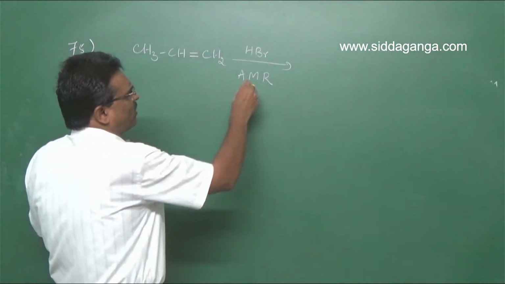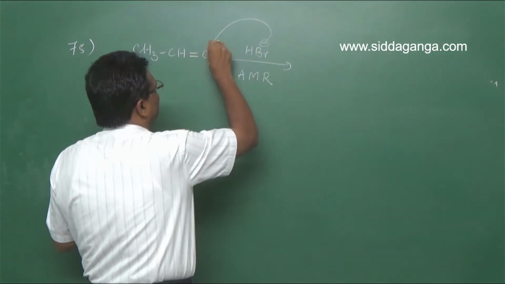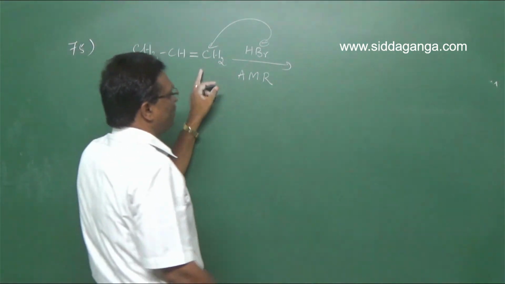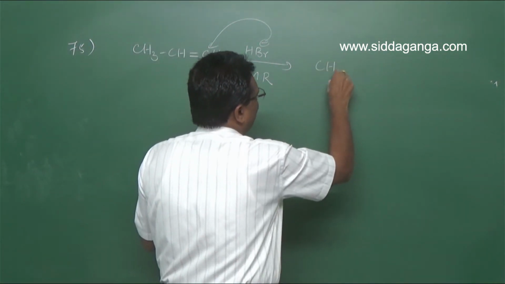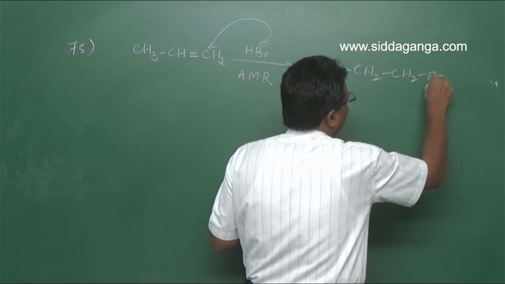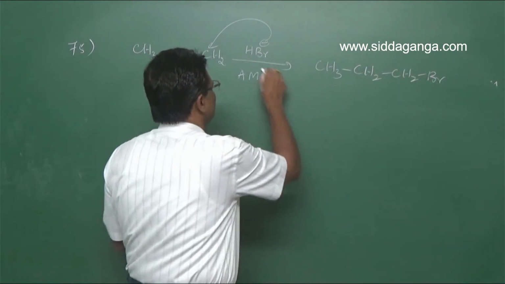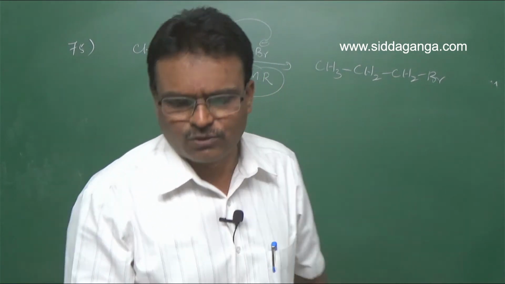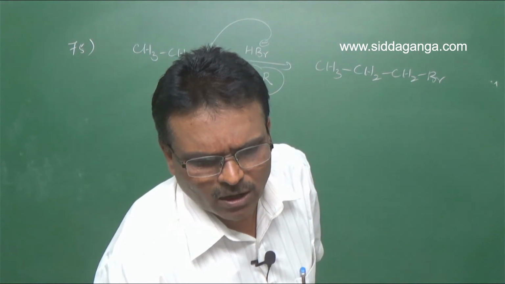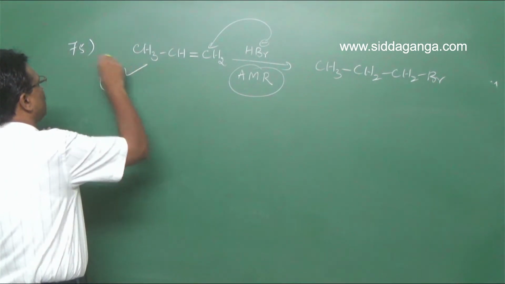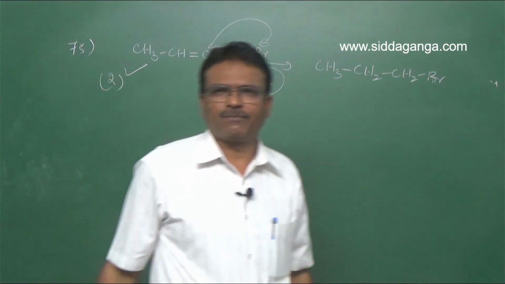So in anti-Markovnikov's rule, negative part adds on to the double bonded carbon which carries more number of hydrogen atoms. This results in the formation of CH3CH2CH2Br. Electrophilic substitution is wrong. Second option is right for question number 75. Clear?